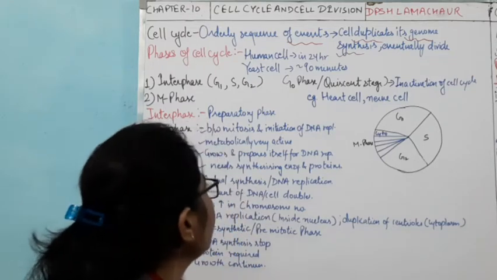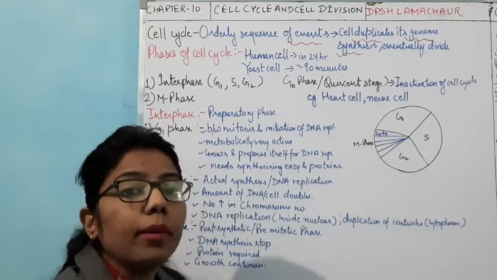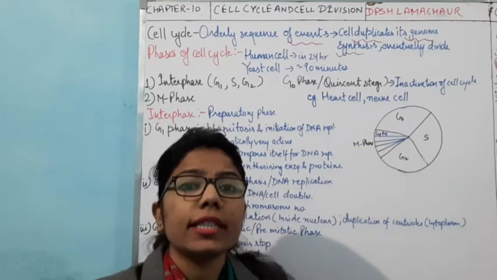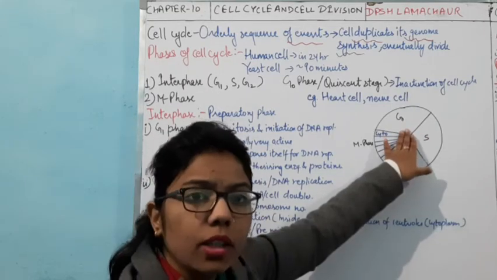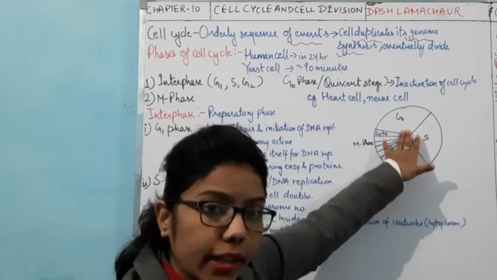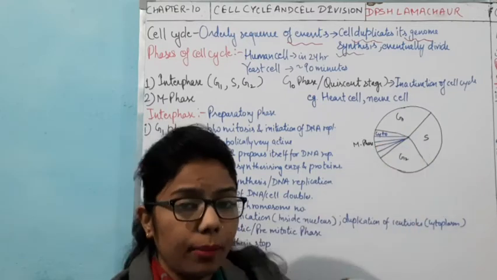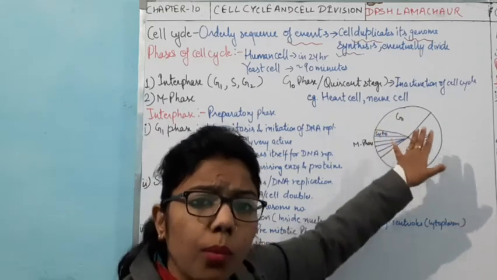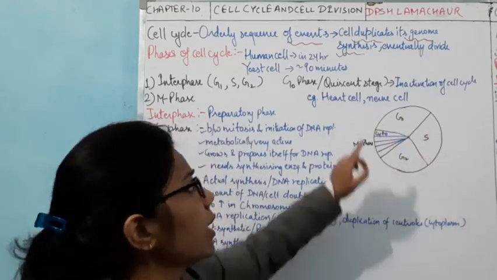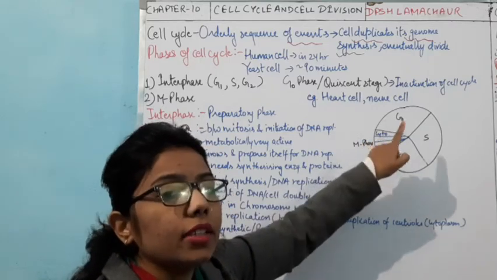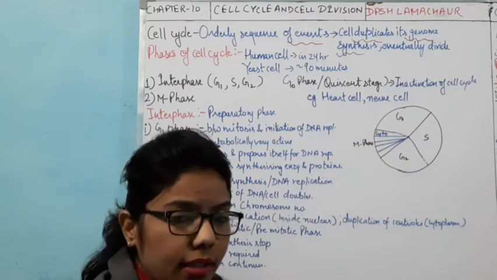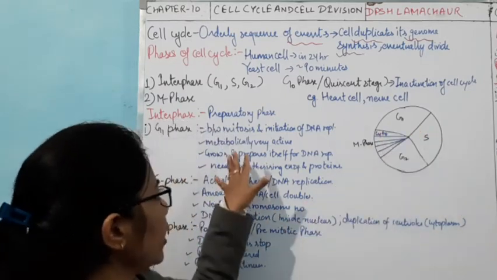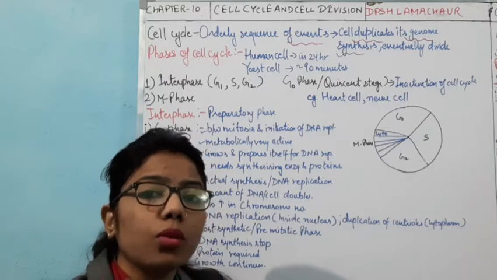Now comes to another point, that is metabolically active. It means that this is the growth phase. Cell size will increase in this phase, so it should be metabolically active. Most of the things which will take place in the G1 phase are due to some synthesis. Proper synthesis takes place in the S phase, but here in the G1 phase it will prepare itself to grow its size.